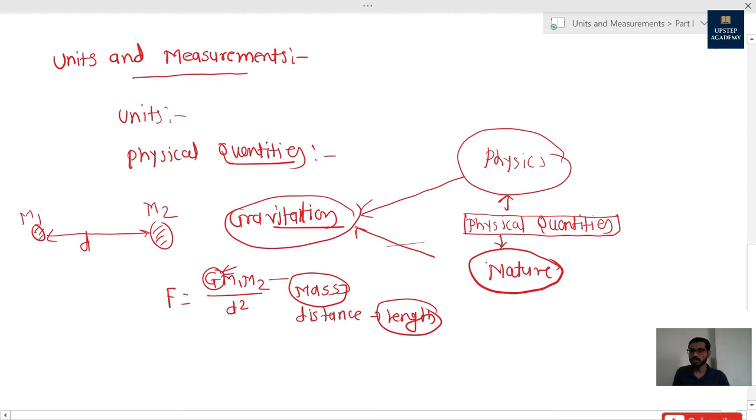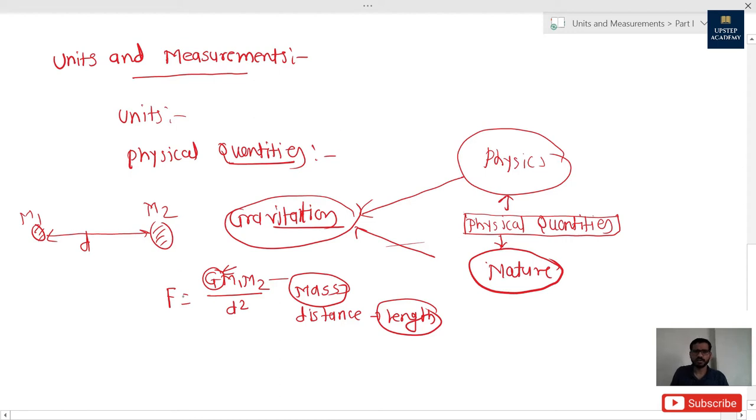We call these physical quantities because through them we deal with nature. Physical quantities are the language through which we communicate with nature. I hope you understood the concept of physical quantities. We are going to see in the next topic what physical quantities are, but for now I think this is okay.